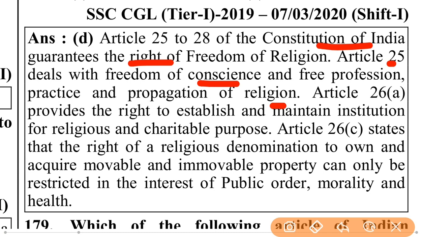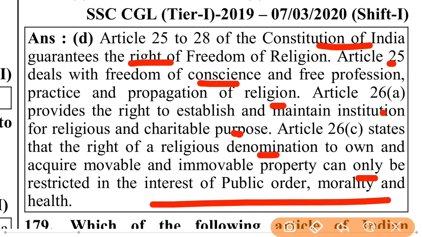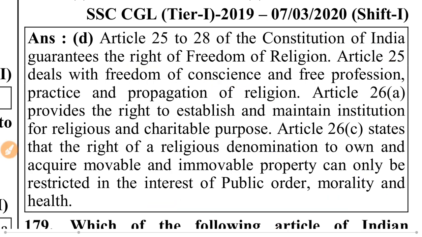Article 26A provides the right to establish and maintain institutions for religious and charitable purposes. Article 26C states that the right of a religious denomination to own and acquire movable and immovable property can only be restricted in the interest of public order, morality and health.